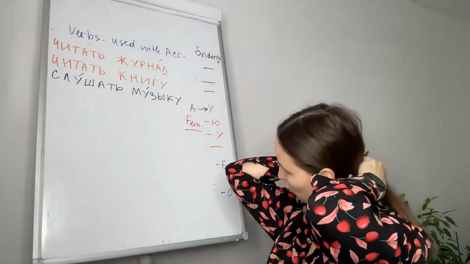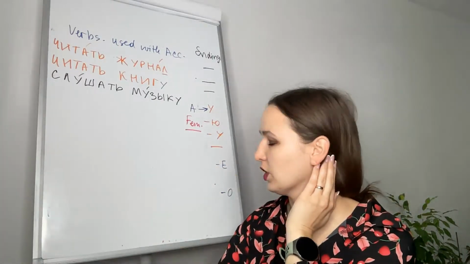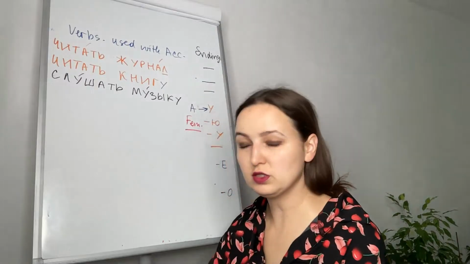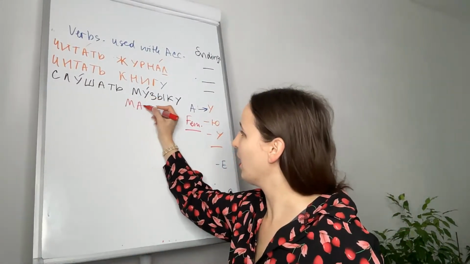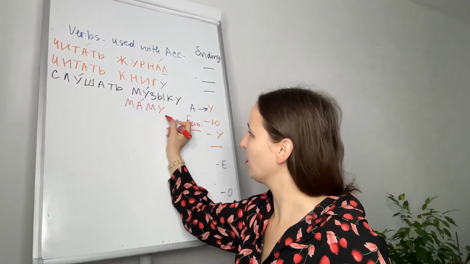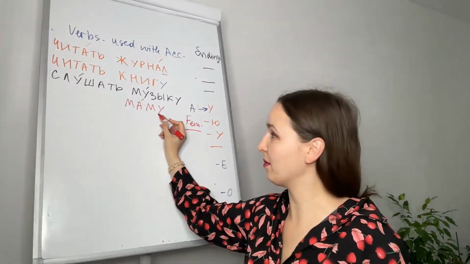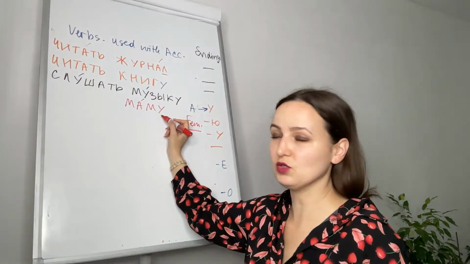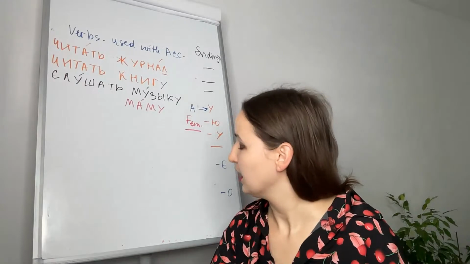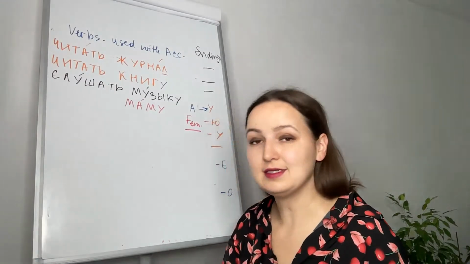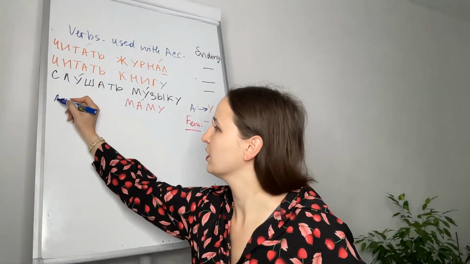Слушать музыку. Очень хорошо. Слушать маму, for example, to listen to your mother. Маму, the same. Мама ends in a, so I will replace it with u. Слушать маму, to listen to your mother. Next verb is делать, to do.